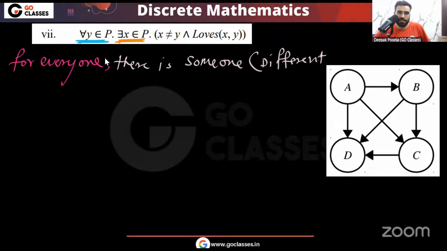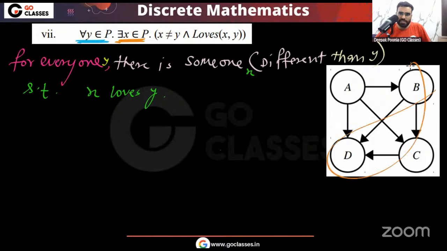So let me write it here. For everyone y there is someone different than y, such that this is someone, basically someone x, such that x loves y. Means for everyone there is some different person who loves this person. Okay, so here you can notice, is this true or false? This is still false, because look at A, there is no one else who loves A.